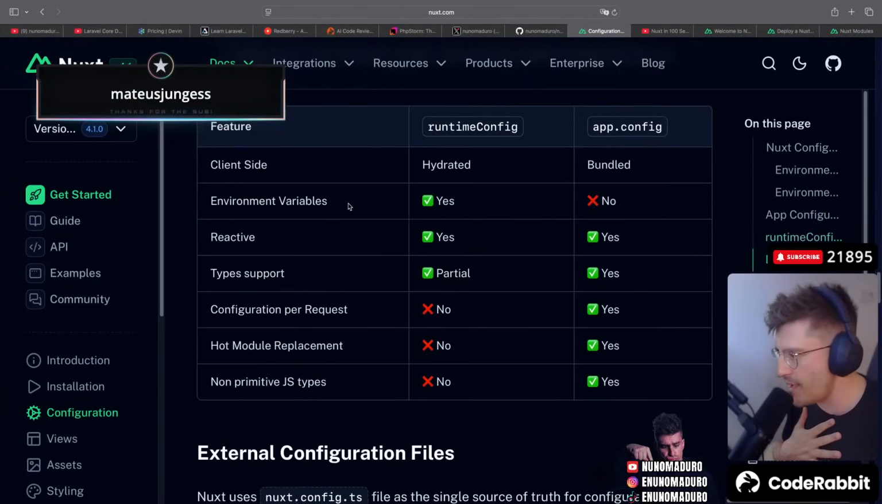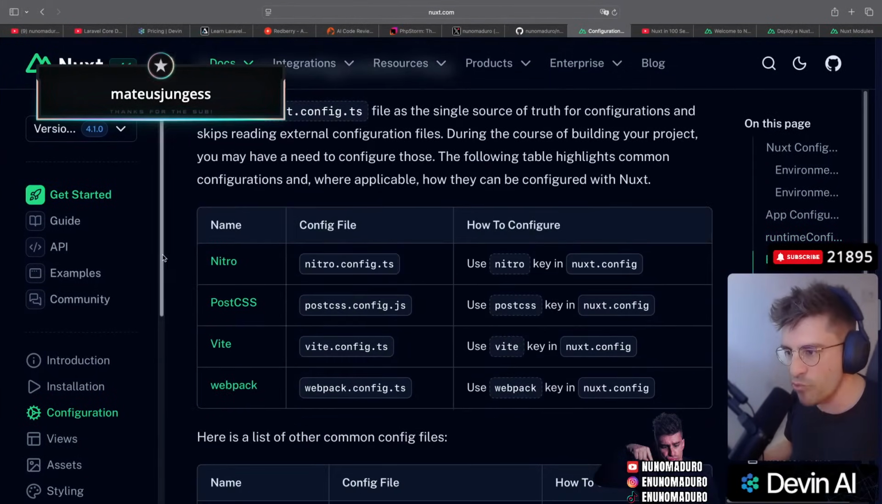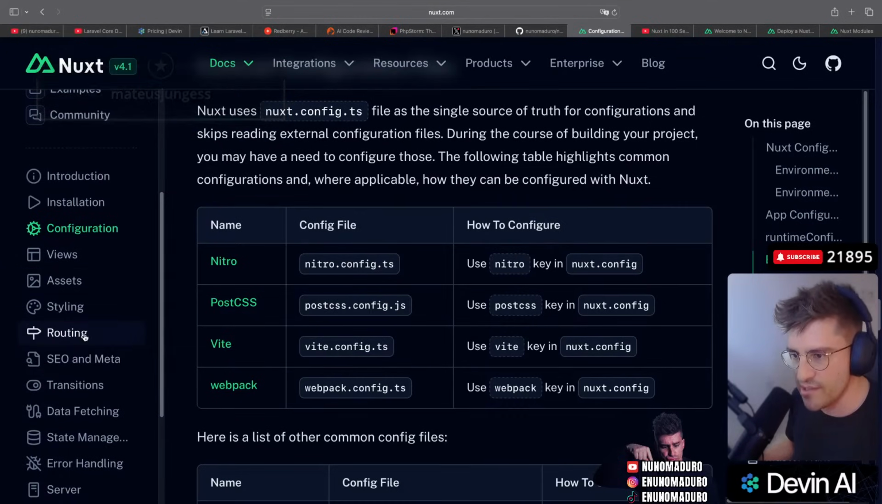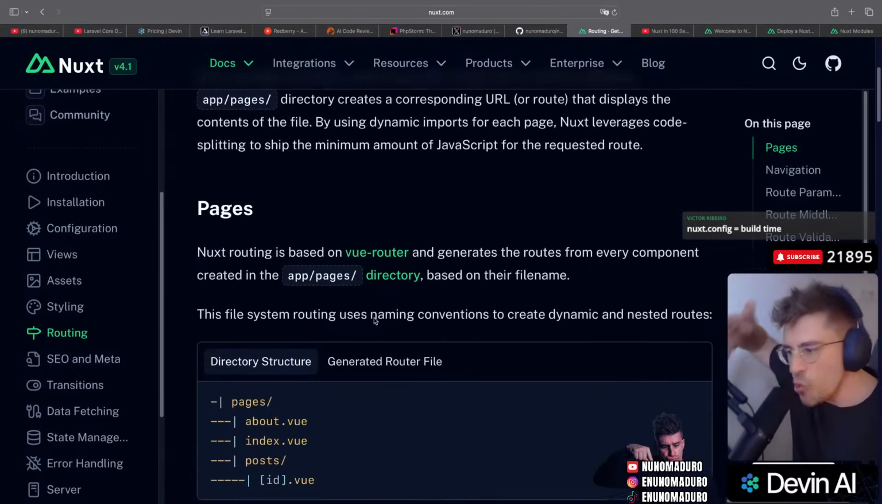Runtime config, then bam, bam, bam. I don't care about any of this. I want to see routing, man. Jesus Christ. This is going slow, chat. Here we go. Routing. We can do pages.